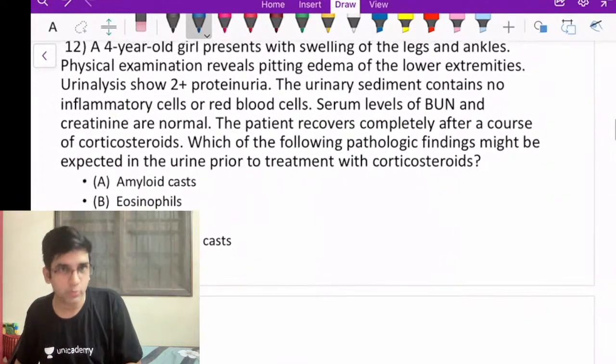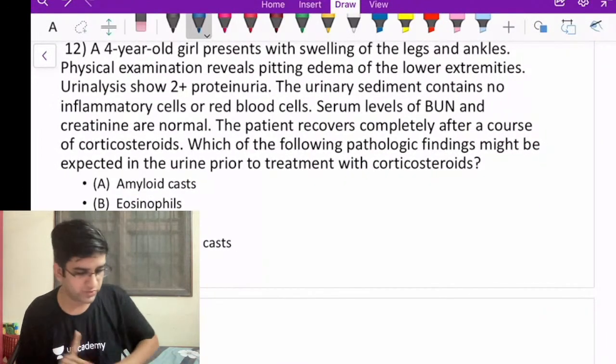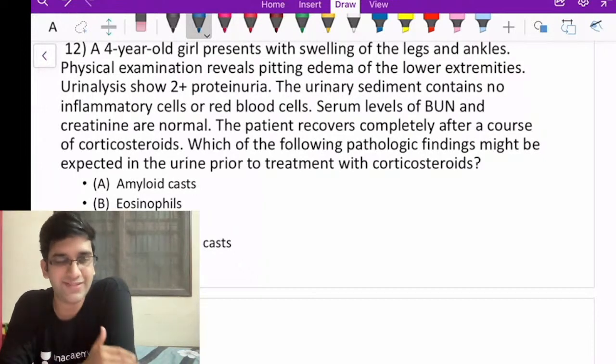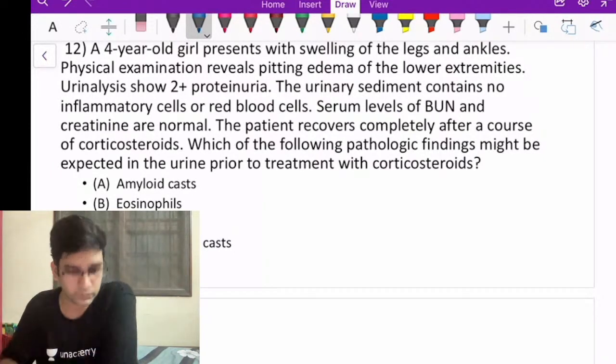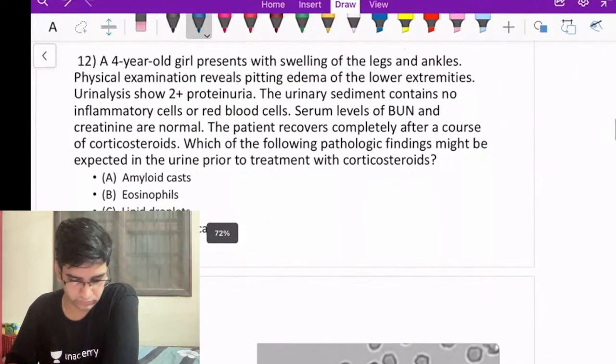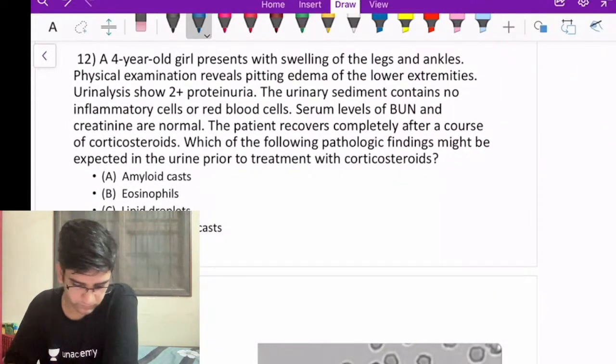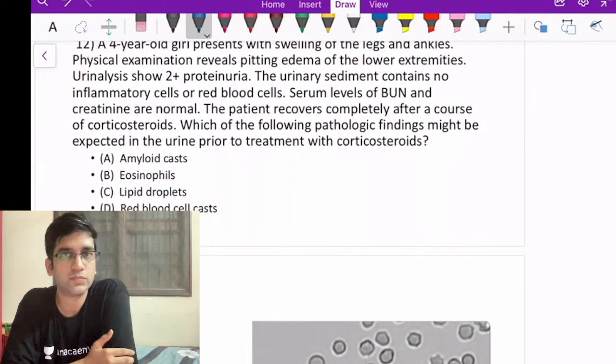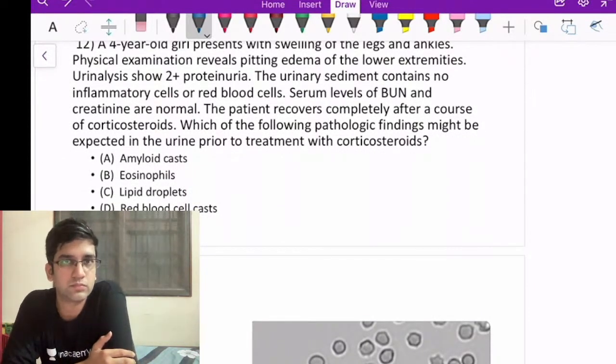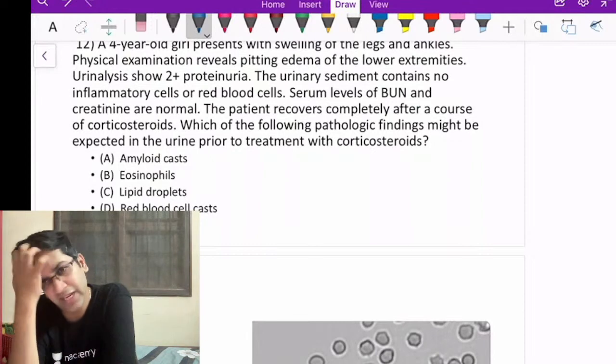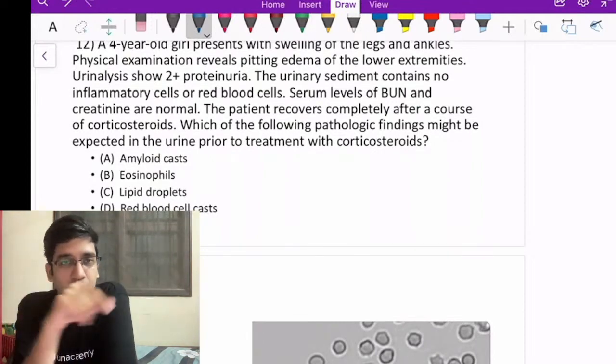Read the question carefully, and I hope you're able to see all the options. I'll give you a few seconds to comment, but I want all of you listening to this video to comment on the answer. So it's a clinical scenario. Based on that, I have a few options. First, I need to identify the diagnosis. Then I should know the options.